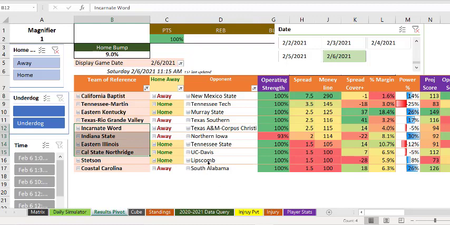So, all right, I've talked on long enough, but I did want to get into betting strategy on huge days like this where there are tons of games.